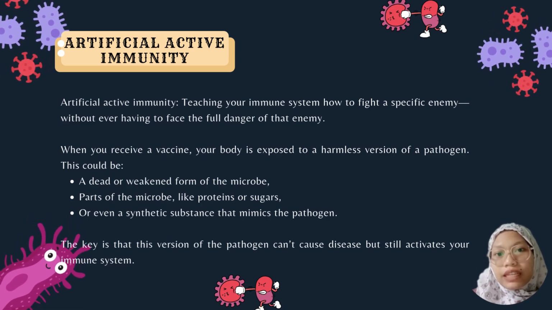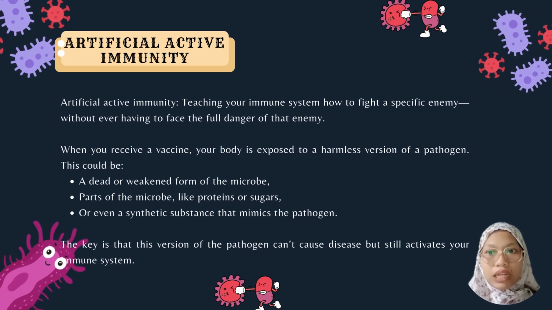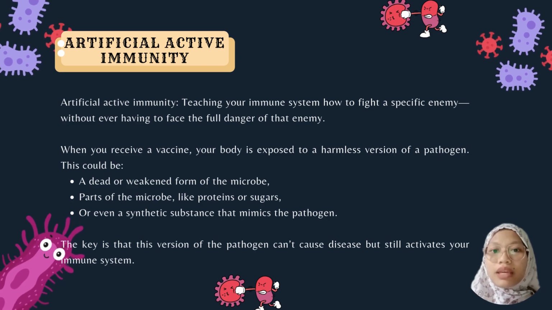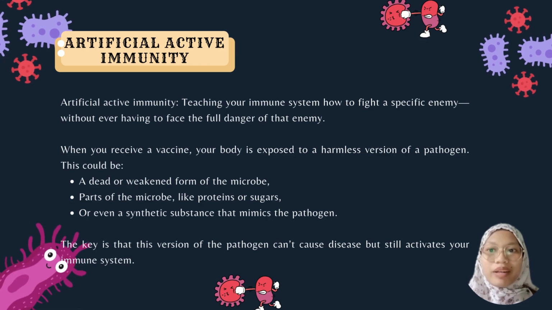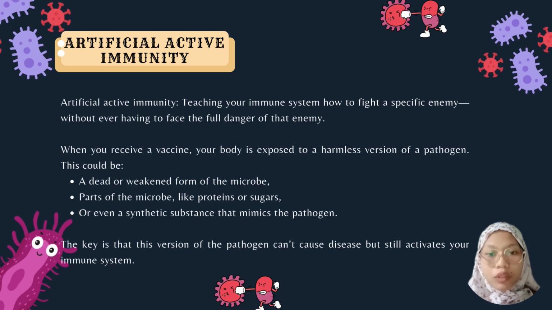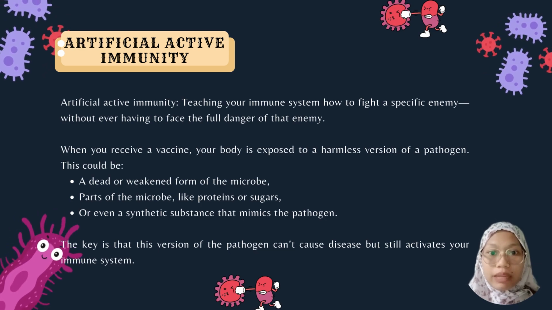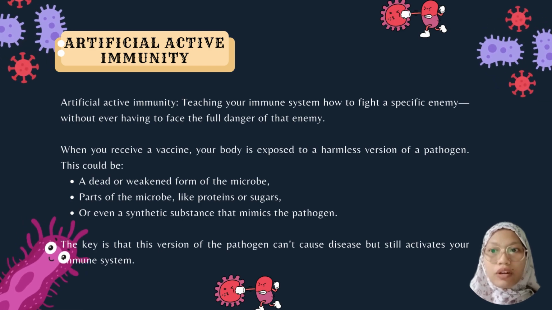So after the immune system gets activated, the primary immune response will occur to the unfamiliar pathogen in your body. So after B and T cells are produced and then become memory cells, your immune system is then prepared. If you encounter the real pathogen in the future, your memory cells will jump into action immediately and then produce antibodies, fighting off the infection before it makes you sick.